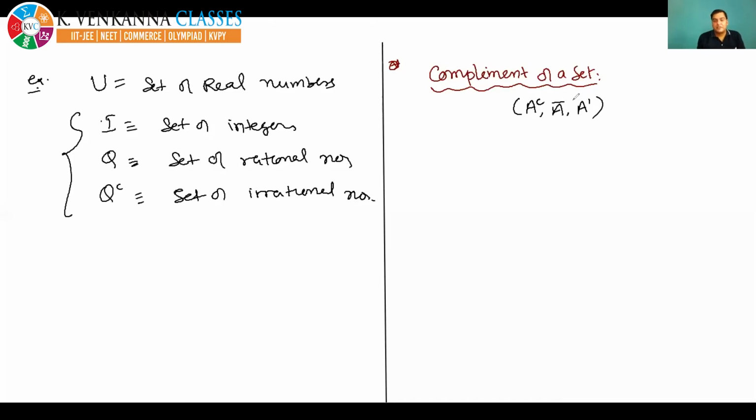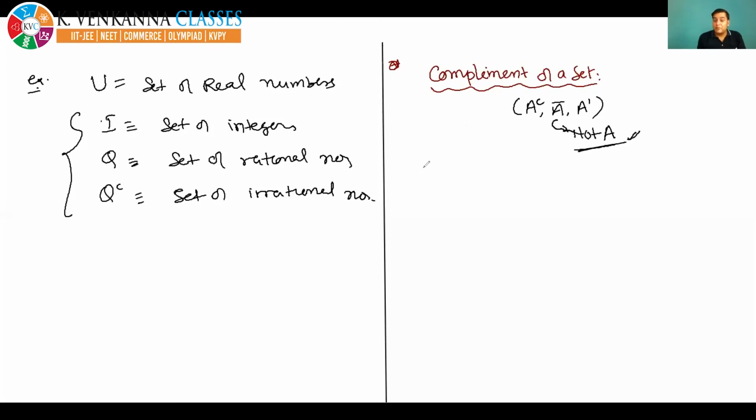Now listen carefully, very important, how you are going to read this. If in any mathematical question you have to read this, then it means not A. A complement or A bar means not A. You are going to read it as not A, and as the name suggests, not A means except the elements of A, all other elements can be taken in the complement of the set A.